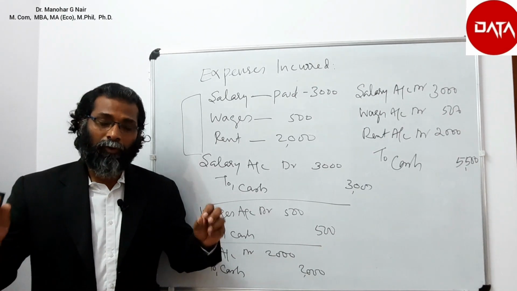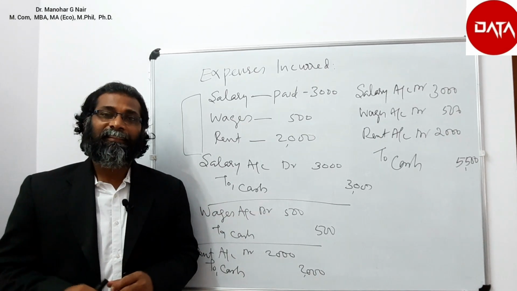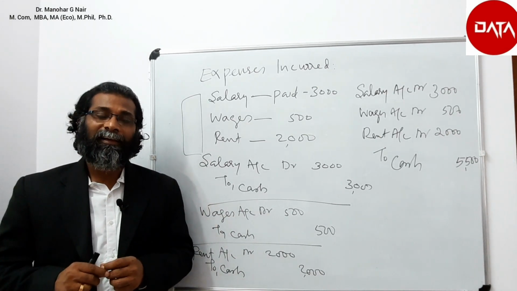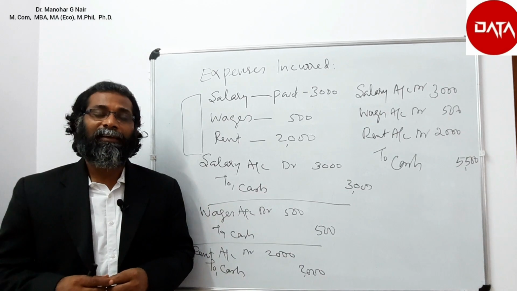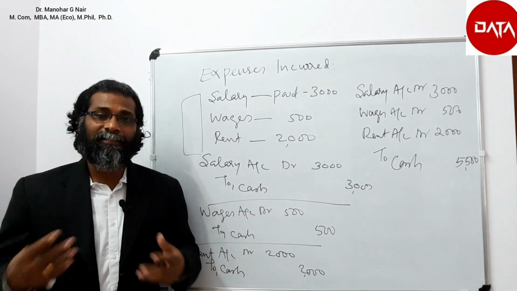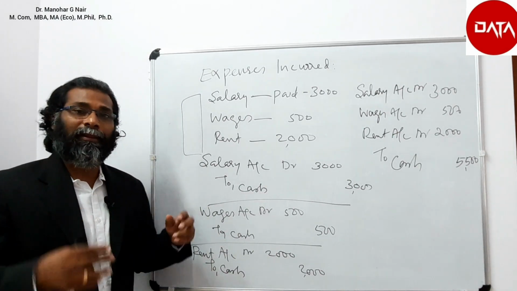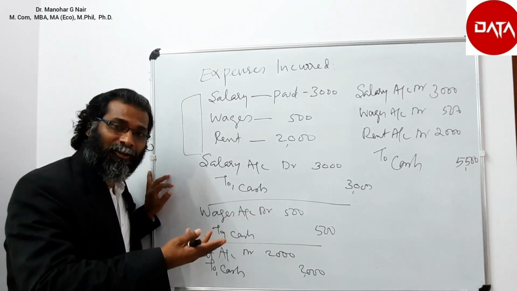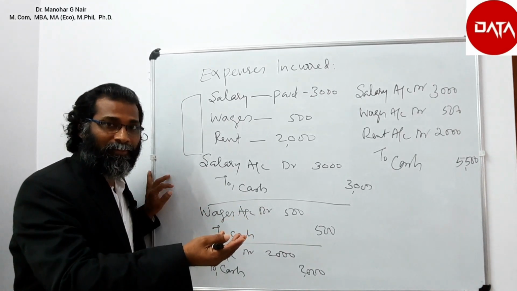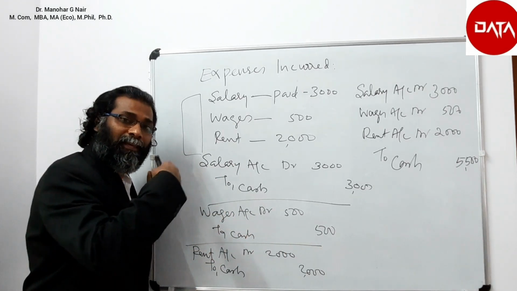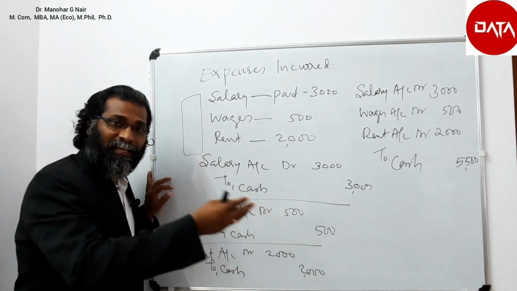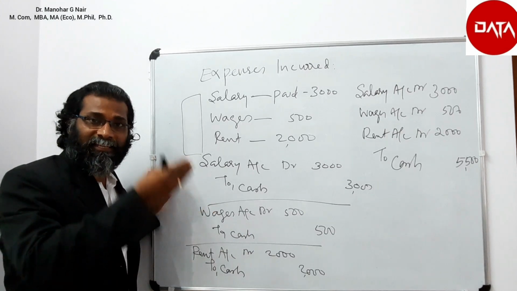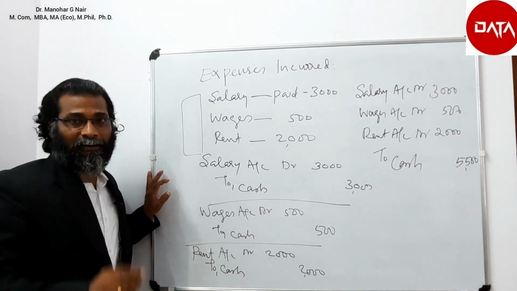Hope this concept is clear. That is journalizing, the meaning of journal and the process of journalizing, the application of the double entry rule for converting the transaction into the business language, that is journal, or into the format of the accounting process where we write the transaction firstly, that is journal.